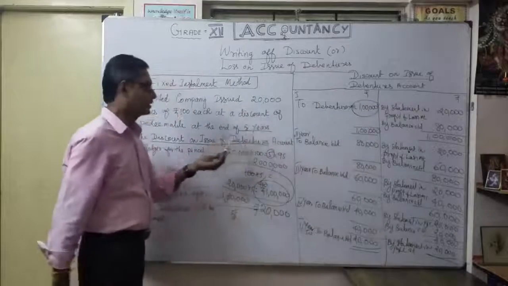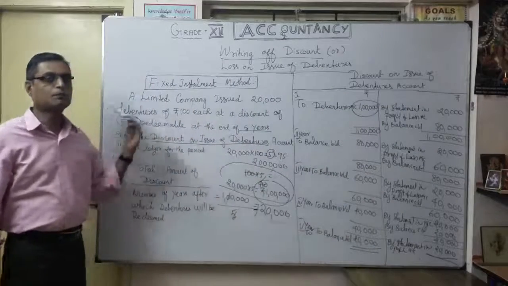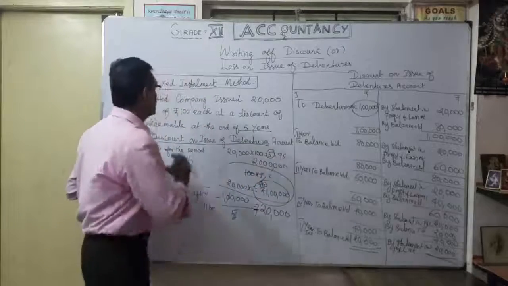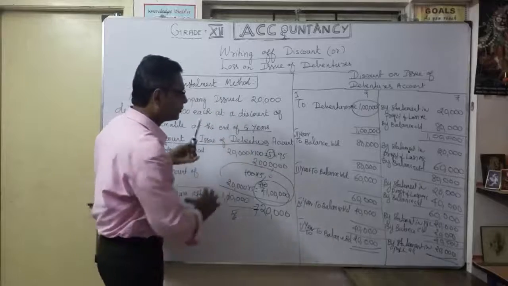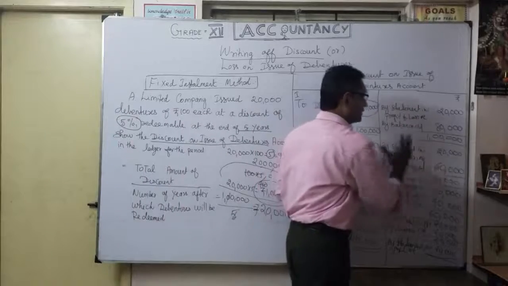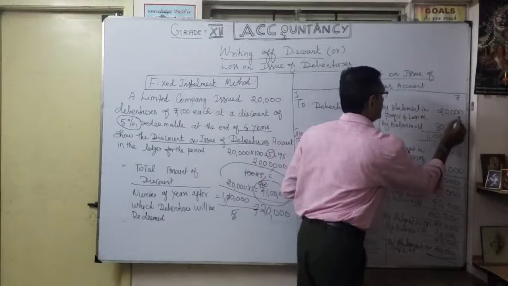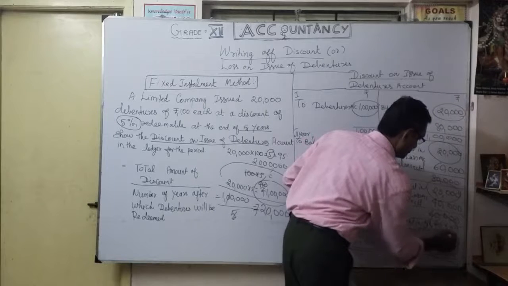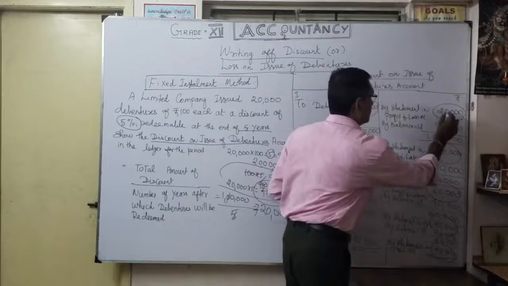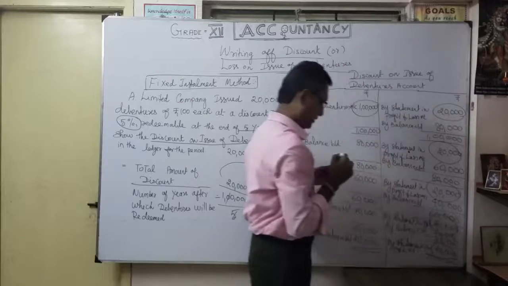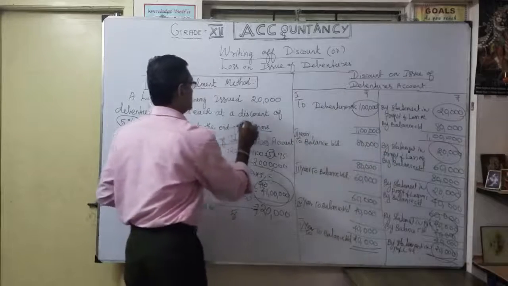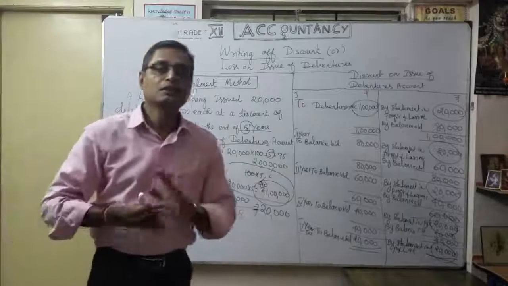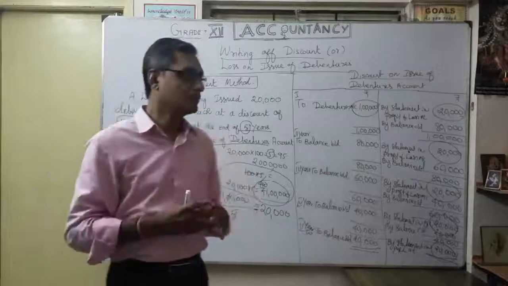Here the 5 years, what is it? They clearly mentioned the redeemable point, the tenure life of the debenture, when you are going to repay. So accordingly, under the fixed installment method, an equal amount is spread over every year. So 20,000, 20,000, 20,000, 20,000, finally 20,000. So the period is very important. That's how under the fixed installment method we write off discount or loss on issue of debenture. It's a very easy one.